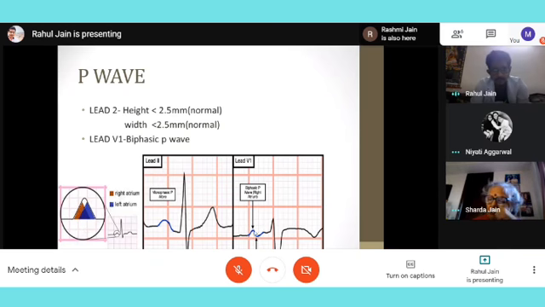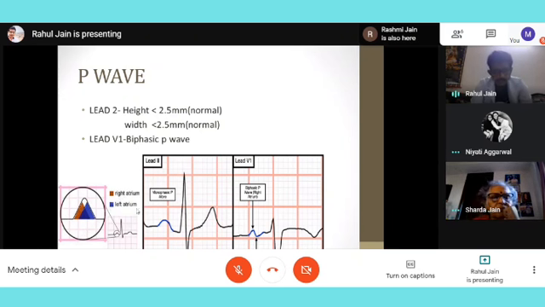In lead V1, the P wave becomes biphasic. The upper half corresponds to the right atrium and the lower half corresponds to the left atrium. If only the upper half is abnormal, it is right atrial pathology, and if only the lower half is abnormal, it is left atrial pathology.